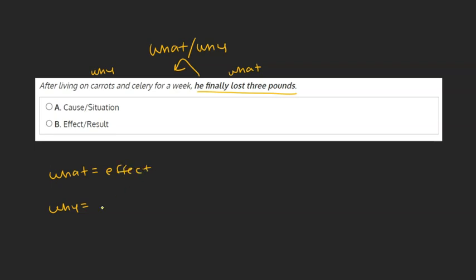the what is the effect and the why is the cause. In this case, we have already established that he finally lost 3 pounds is our what, and is therefore our effect. Therefore, we can say the answer to our question is B, effect or result.